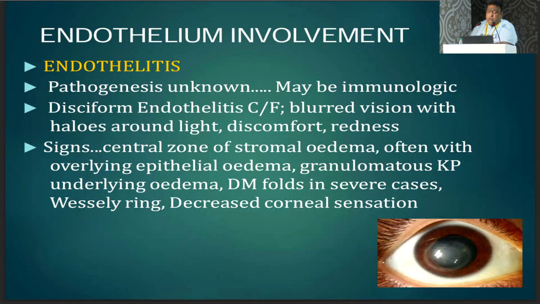Endothelitis. The pathogenesis is unknown, may be immunologic. It is called disciform endothelitis. There is a round or cone-shaped zone of stromal edema, and on examination you see the KPs behind the area involved. So basically the patient complains of blurred vision with halos around lights due to the corneal edema present.